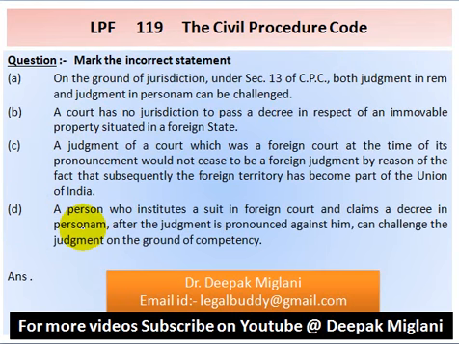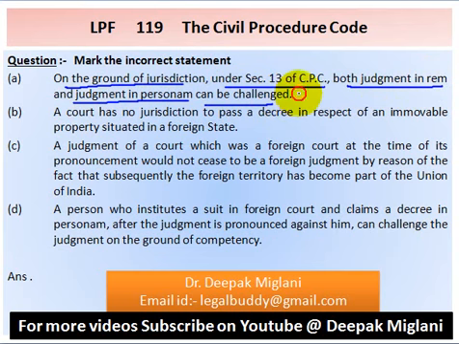Question number 119. Mark the incorrect statement. Option A, on the ground of jurisdiction under section 13 of Civil Procedure Code, both judgment in rem and judgment in personam can be challenged.